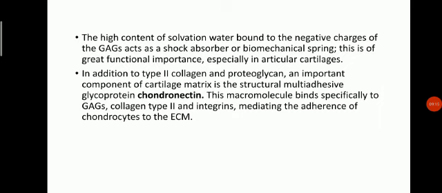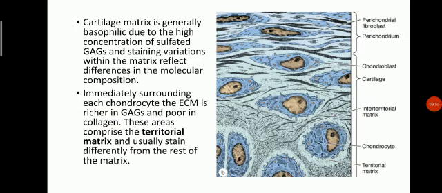The high content of solvation water bound to the negative charges of the glycosaminoglycans acts as a shock absorber or biomechanical spring. This is of great functional importance, especially in articular cartilages. In addition to type 2 collagen and proteoglycan, an important component of cartilage matrix is the structural multiadhesive glycoprotein chondronectin. This macromolecule binds specifically to glycosaminoglycans, collagen type 2, and integrins, mediating the adherence of chondrocytes to the extracellular matrix.